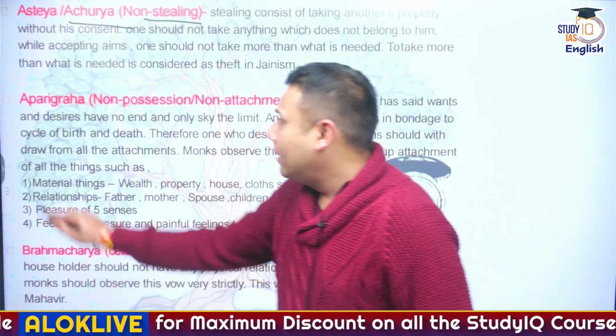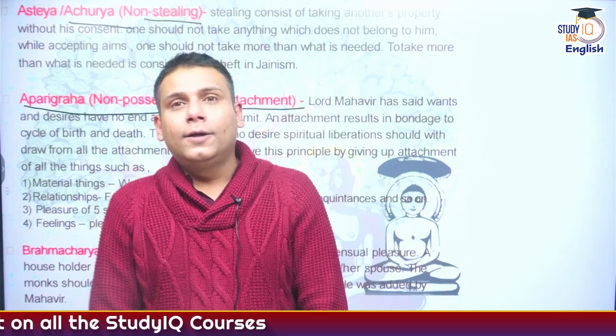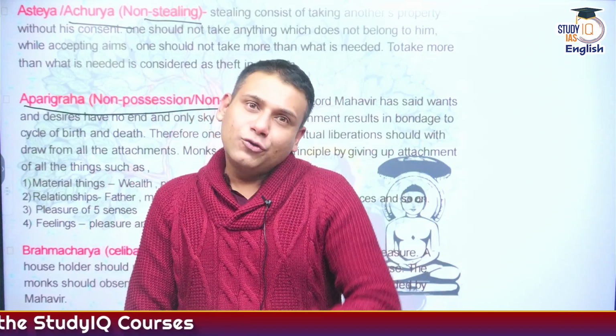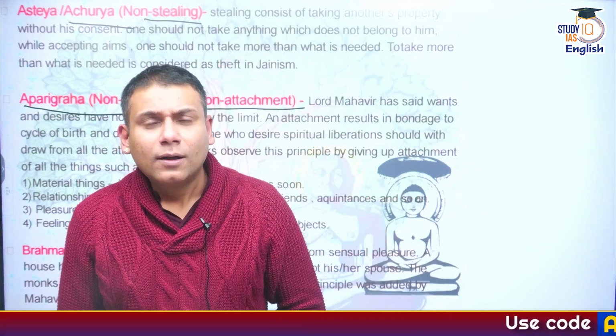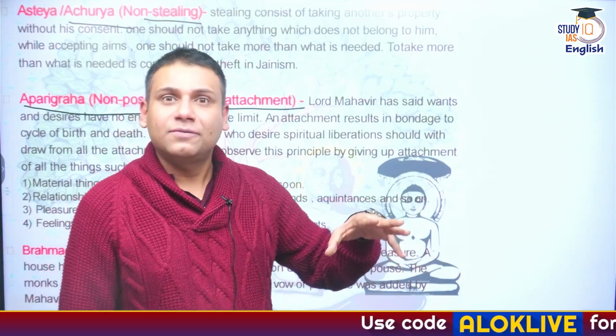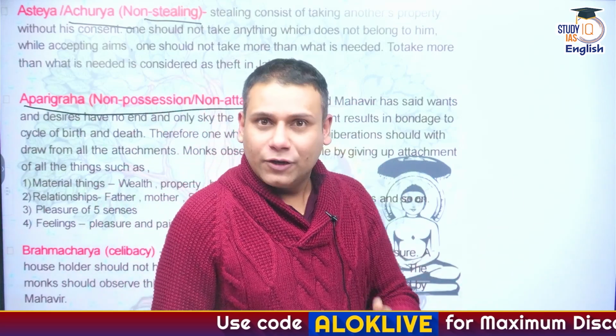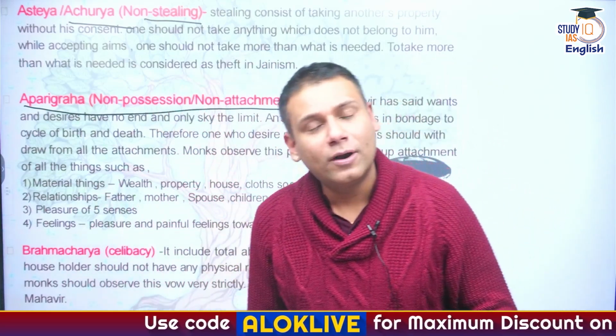Then comes aparigriha, non-possession or non-attachment. Very beautiful concept. I'll explain this with the help of a two-minute story. Very important one. The last ruler of the Nanda dynasty was Dhananand. As we have discussed in the Mauryan Empire, he was a very greedy ruler. Correct? He used to impose taxes on the people, and rather than spending the taxes for the welfare of his subjects, he used to sponsor his own lavish lifestyle. True? We have learned about this in the Mauryan Empire.